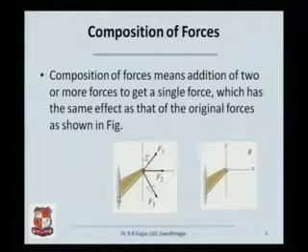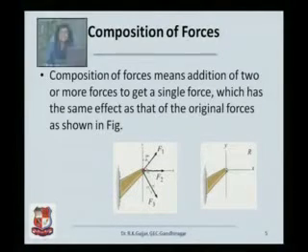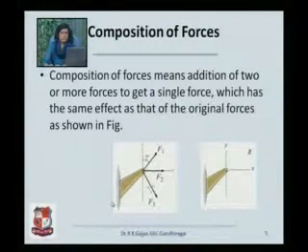The bracket is being held in position by a force F1, a force F2 and a force F3. All these forces, let us say they are strings or cables which are holding this bracket in this position. Now, if I want to replace all these forces by just one single string or one single cable such that it holds this bracket exactly in the same position as the combined effect of all these three forces F1, F2 and F3, what do I do? I will have to replace these forces by a single force. This process is called composition of forces.